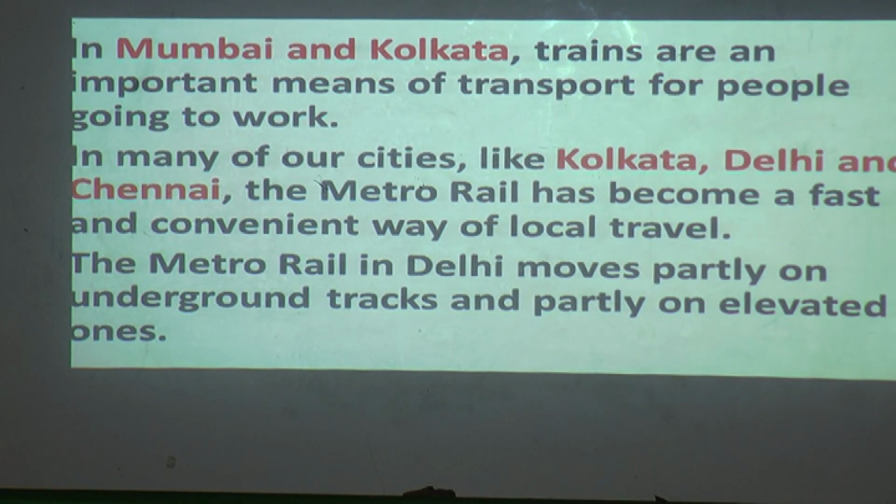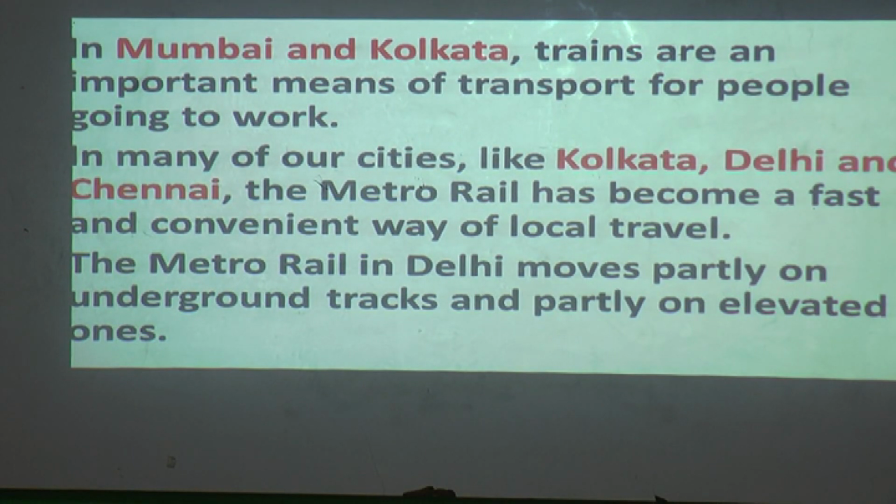In many of our cities like Kolkata, Delhi and Chennai, we have a metro rail which runs on electricity and is a very fast and very convenient way of local travel. Within cities it moves as a local train. It is very convenient for the people to move.